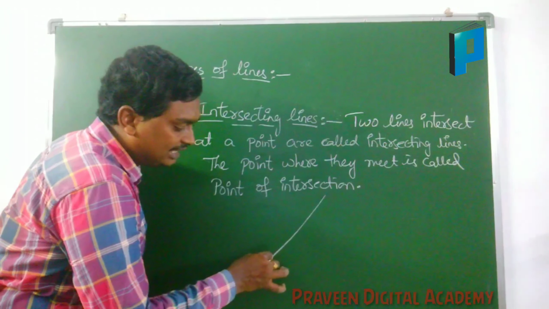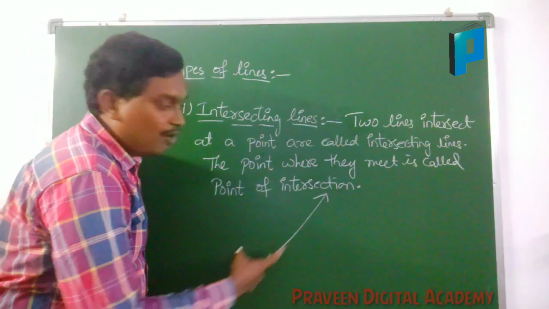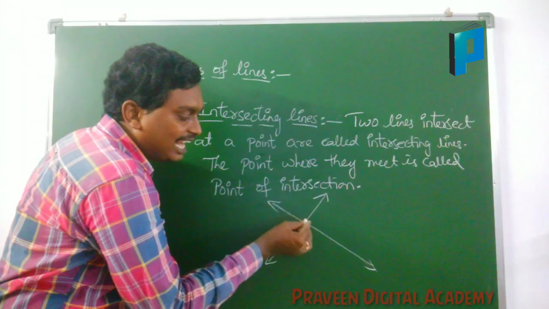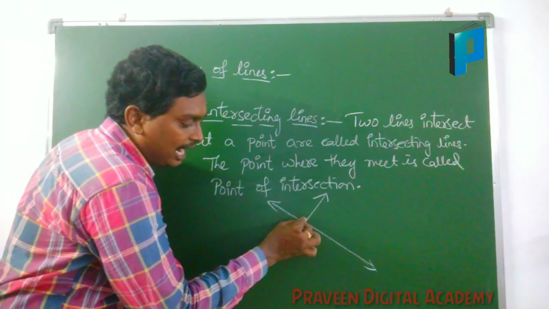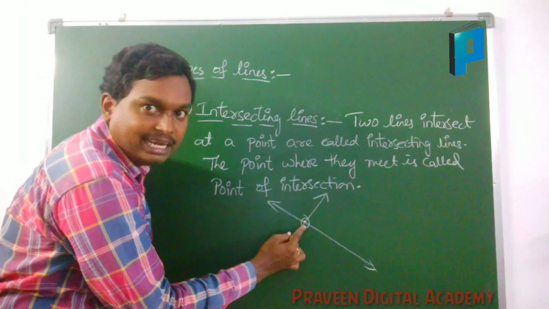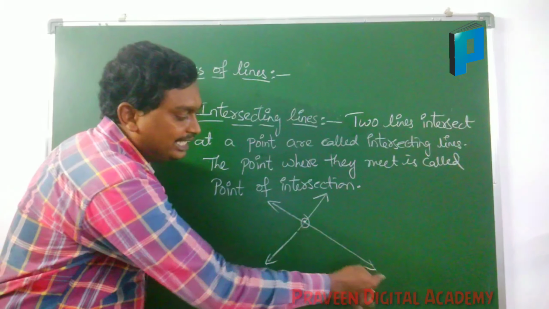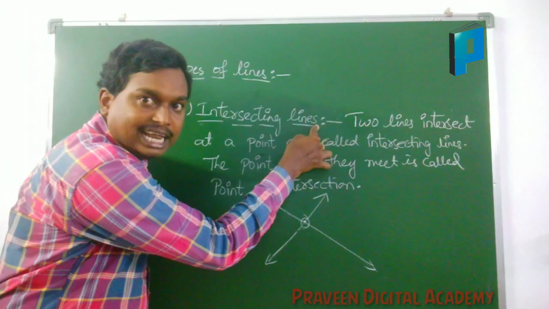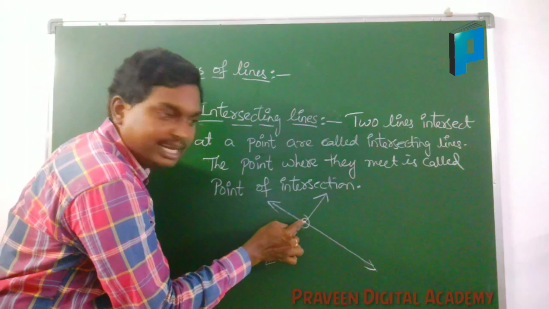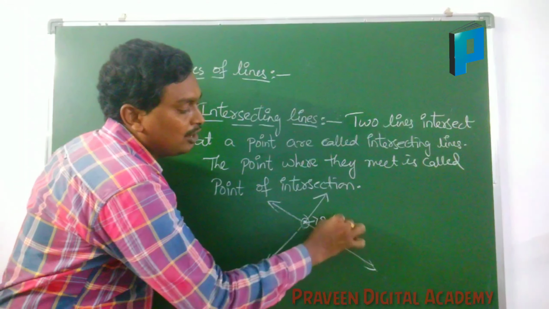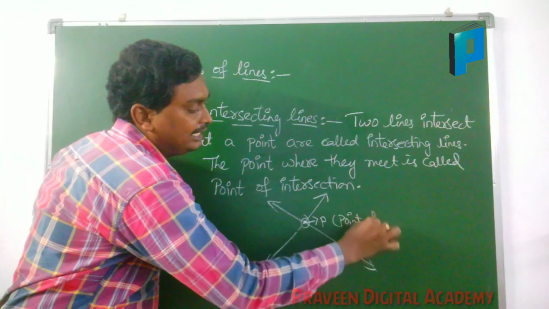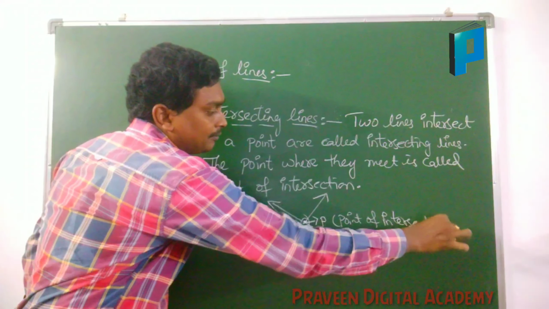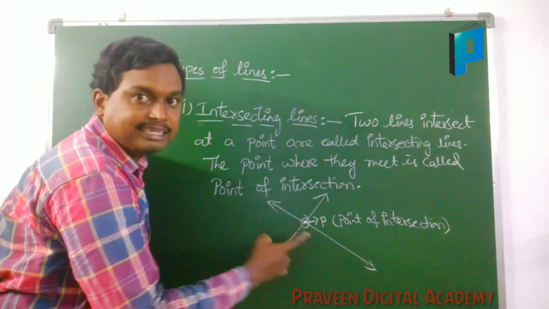If you are having a line like this, and a second line is coming and intersecting the first line at one point, meeting the first line at one point, these kinds of lines are called intersecting lines, and the point where they meet is called the point of intersection. This is the example for intersecting lines.